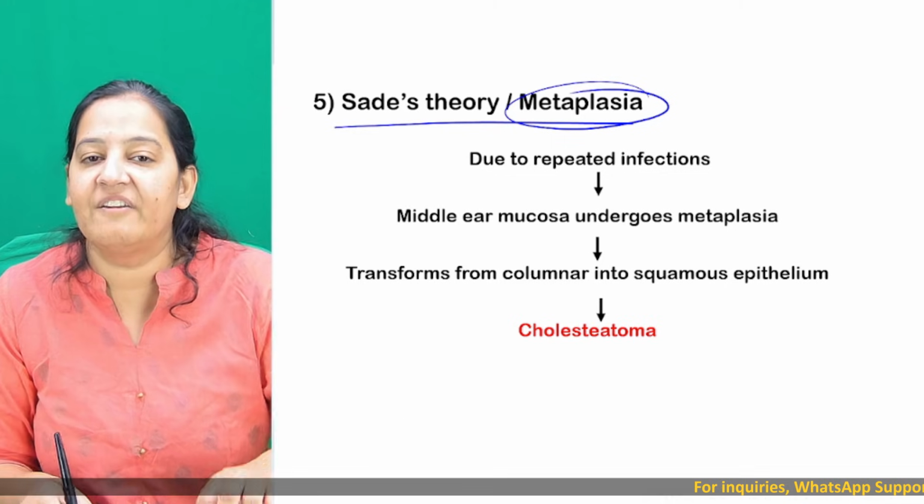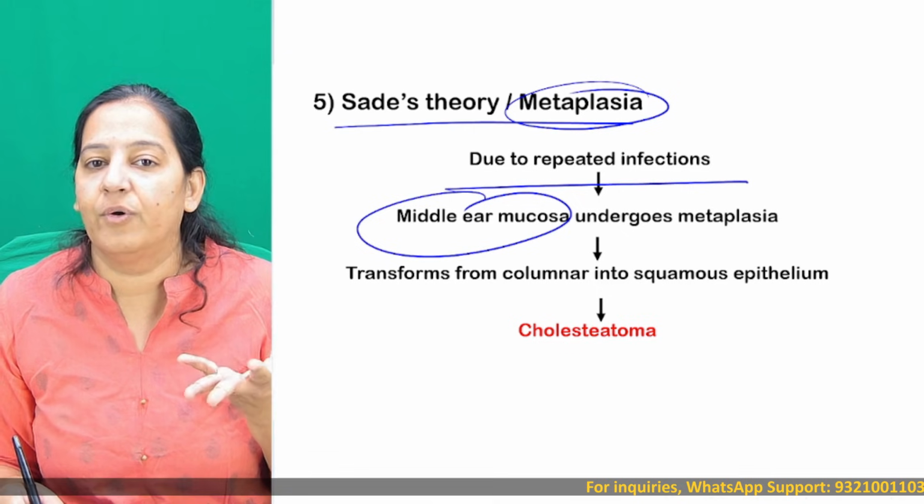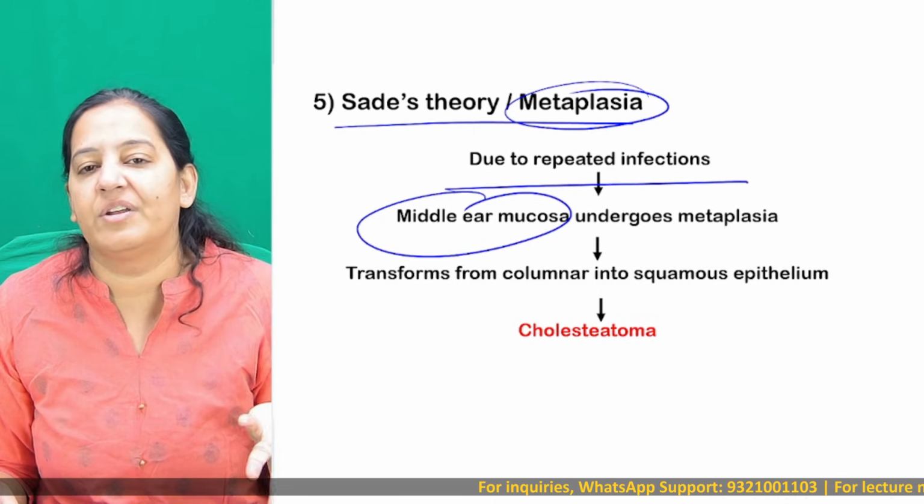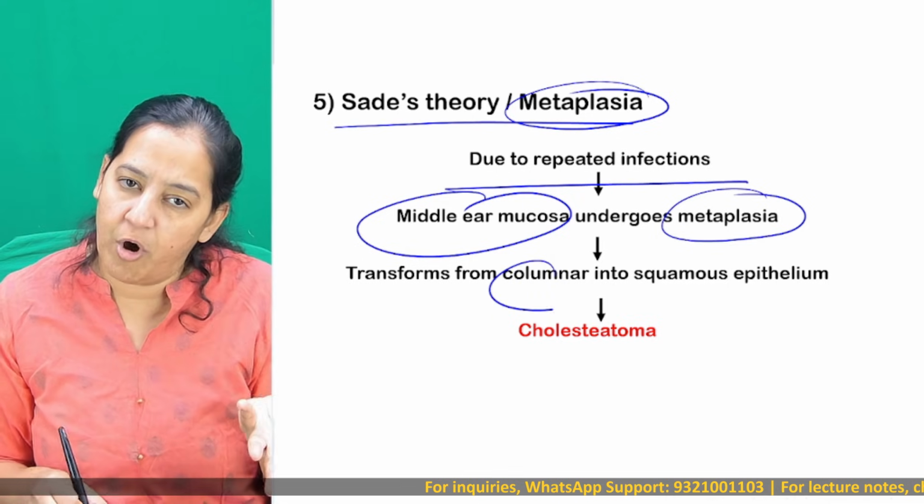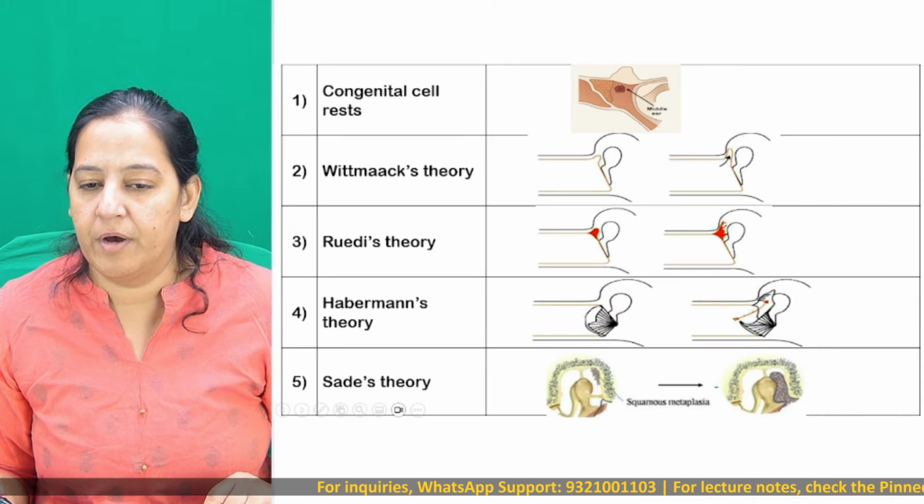Due to repeated infection, again infection is a trigger, the middle ear mucosa gets irritated. Normally the middle ear mucosa is columnar or cuboidal. Because of irritation, it undergoes metaplasia, and from columnar or cuboidal it converts to squamous. And this is how cholesteatoma is formed. How many of you got it?